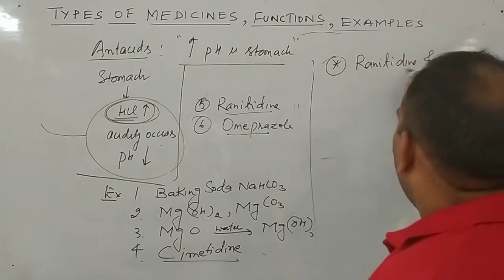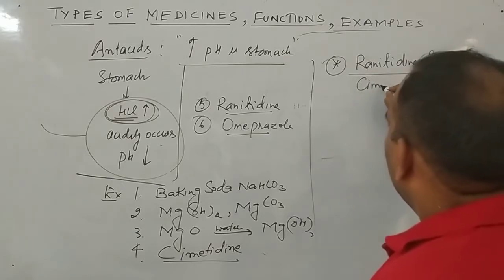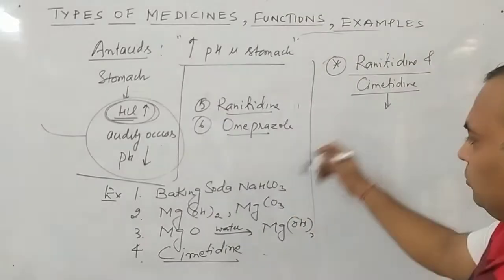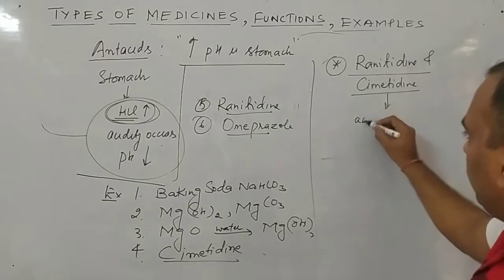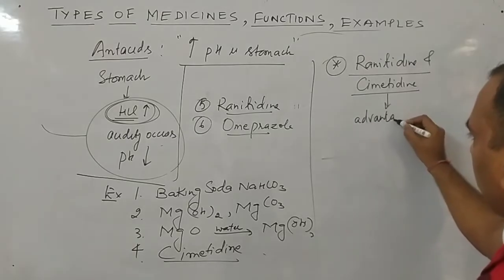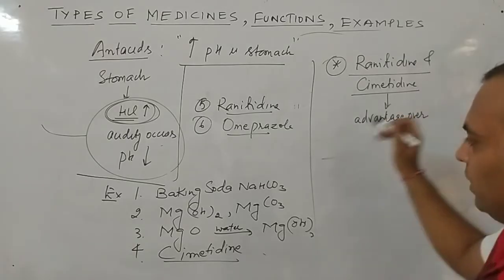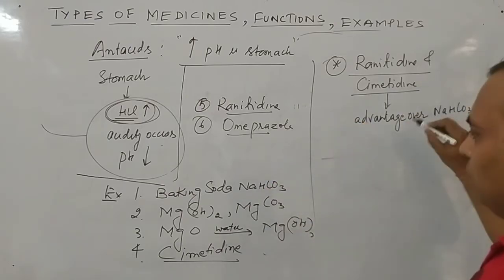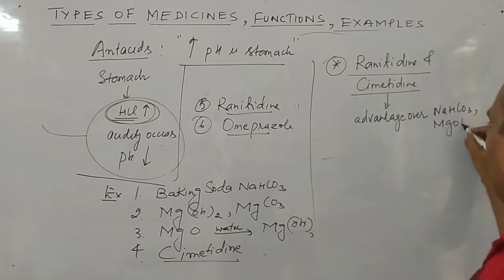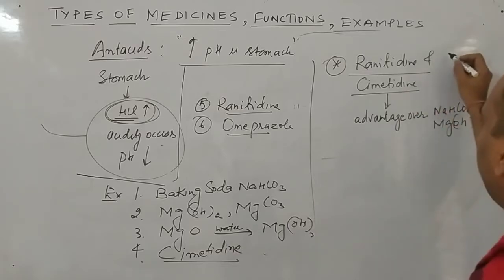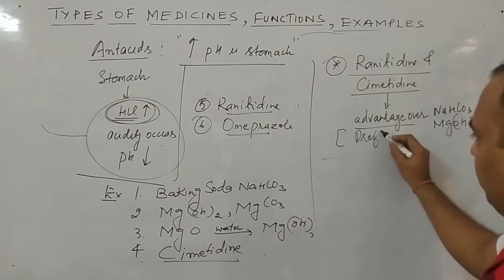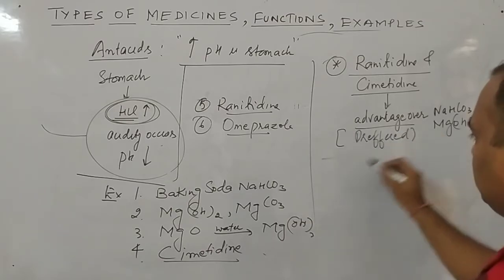Ranitidine and cimetidine have the advantage over NaHCO3 or magnesium hydroxide, that is, why these are preferred. Now what is the reason behind this?